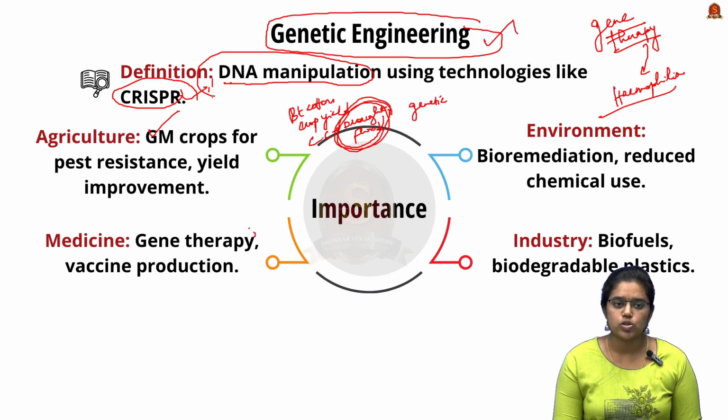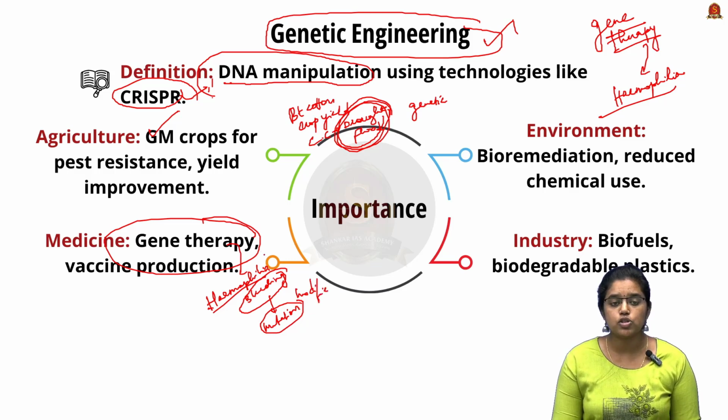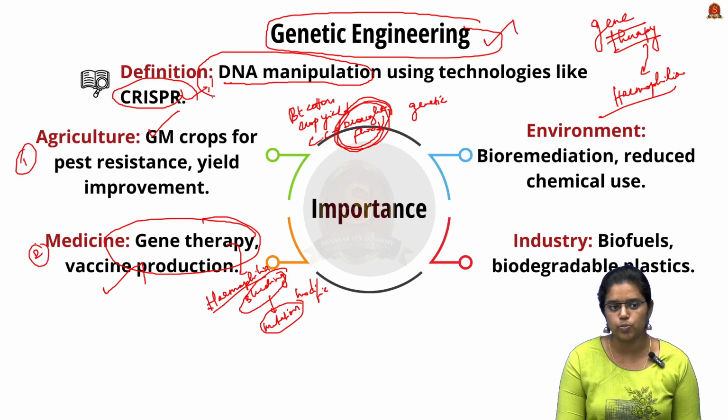Similarly, it is also used in gene therapy. As already said, we have the example of hemophilia, which is a hereditary disease, and there will be frequent bleeding because of this disease. This is caused due to mutation of a gene, and this mutation is modified or replaced with the help of gene tools. So this is also used in treatment and vaccine production. These are the two main reasons why genetic engineering is considered important.